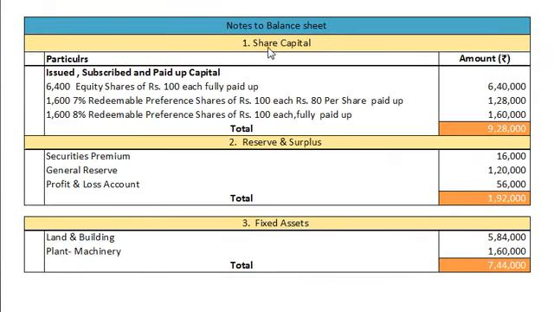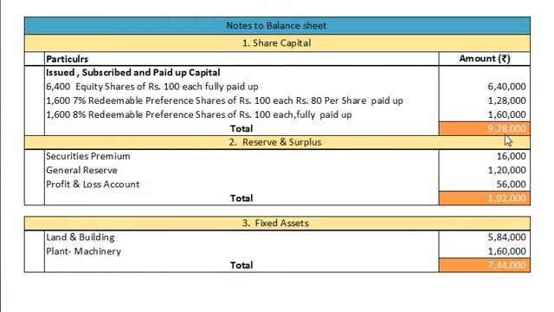Note number 1 for share capital. In share capital, we have issued, subscribed and paid up capital: 6,400 equity shares of rupees 100 each, fully paid up, rupees 6,40,000; 1,600 7% redeemable preference shares of rupees 100 each, rupees 80 per share paid up, rupees 1,28,000; and 1,600 8% redeemable preference shares of rupees 100 each, fully paid up, rupees 1,60,000.